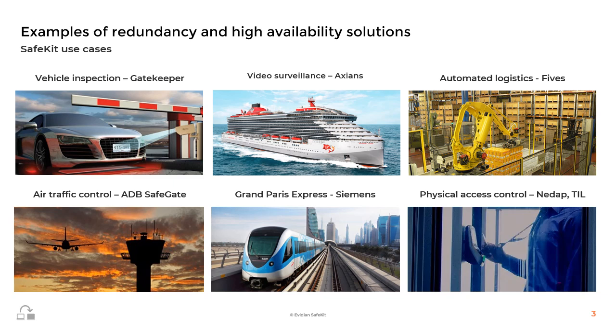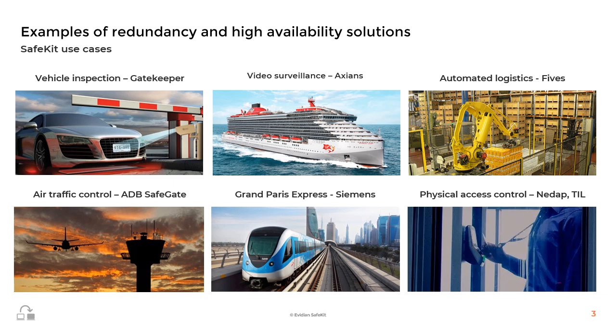For air traffic control, ADB SafeGate employs SafeKit to ensure the reliability and availability of their air traffic management systems. SafeKit's high availability features prevent disruptions that could impact flight safety and scheduling. In the Grand Paris Express project, Siemens uses SafeKit to ensure the high availability of their control systems for the new metro lines. SafeKit's real-time replication and automatic failover capabilities provide the necessary redundancy to keep these systems running smoothly.